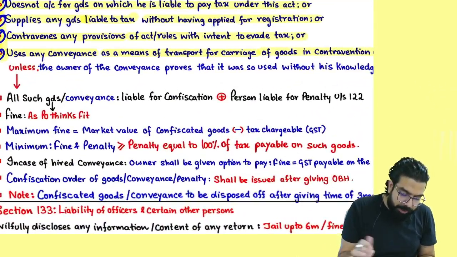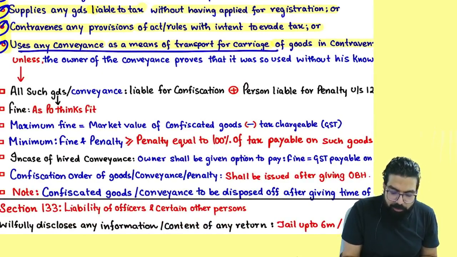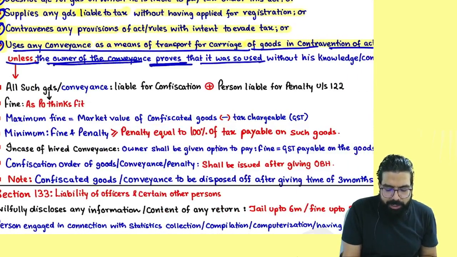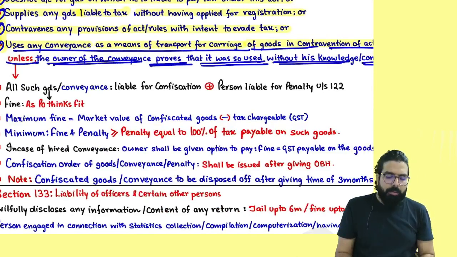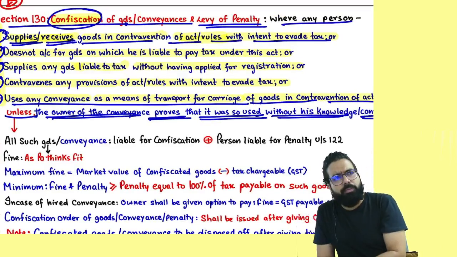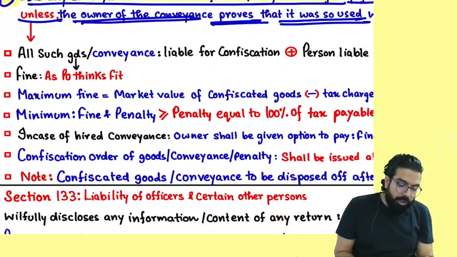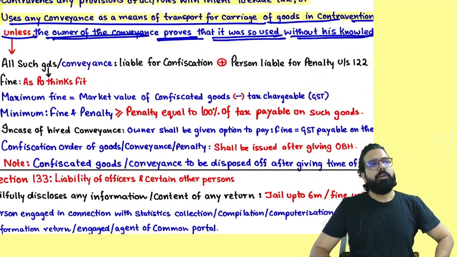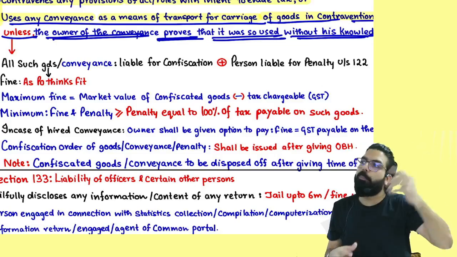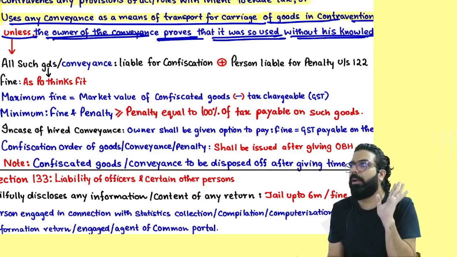penalty. Everyone over here, it says: whenever you use any conveyance as a means of transportation of goods in contravention of the Act, unless the owner of the conveyance proves that it was so used without his knowledge or connivance. Supposing my officer came and told me, Ramesh, this truck you are using for doing all the wrong things, we will confiscate this truck. Now, supposing I used your truck for doing something wrong, but you did not know about it. If you prove that you did not know about it, then your truck will not be confiscated. Otherwise, the truck will be confiscated.